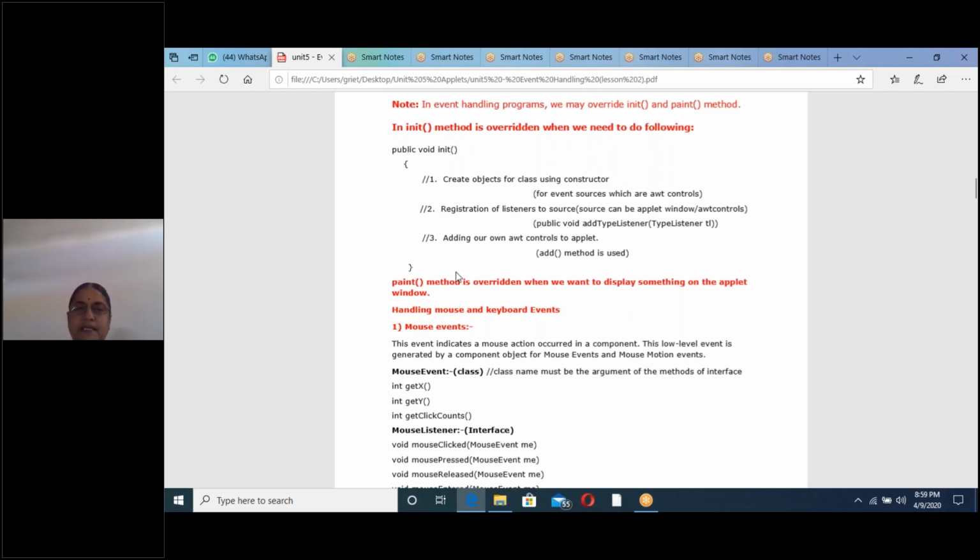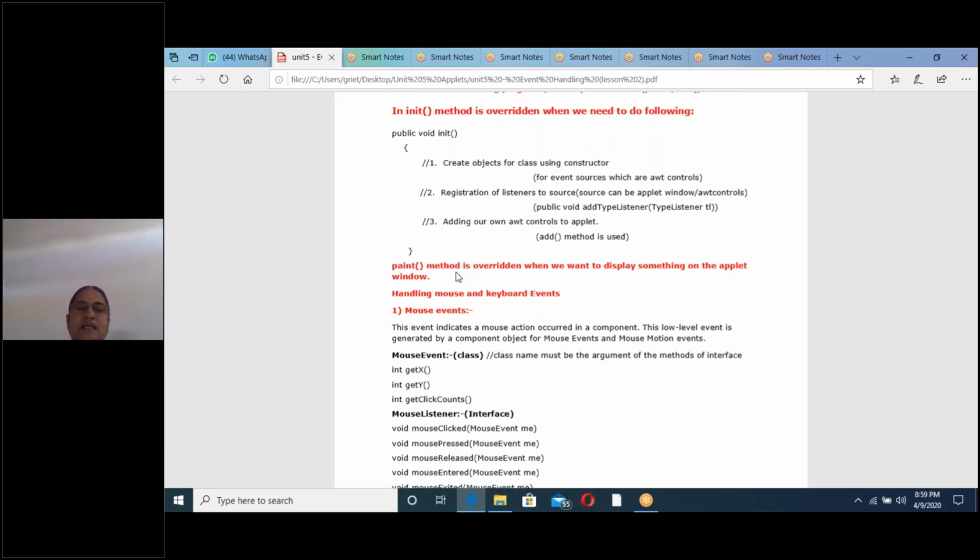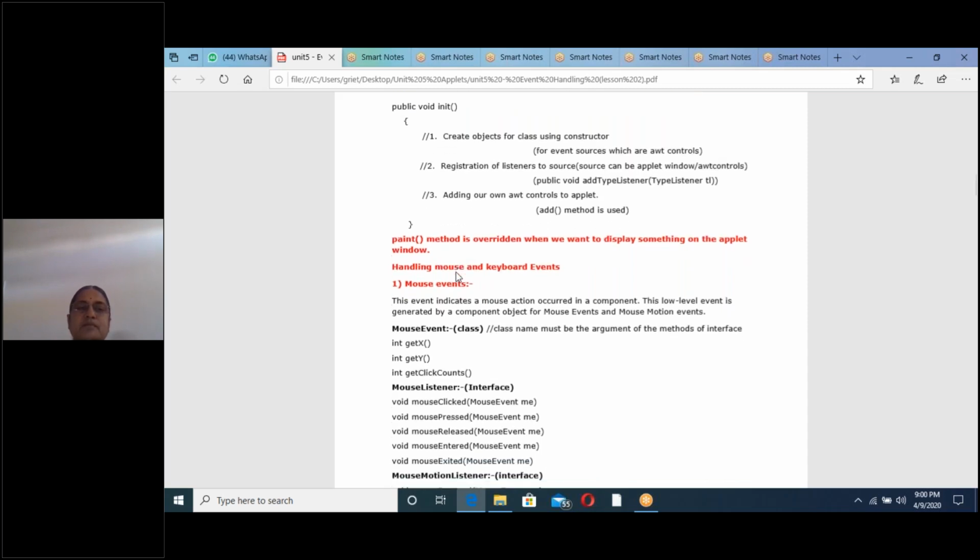The init, paint, and start methods are executed automatically, no need to invoke. But start, stop, and destroy methods must be invoked by the programmer. In our last class I explained how to invoke start, stop, and destroy.